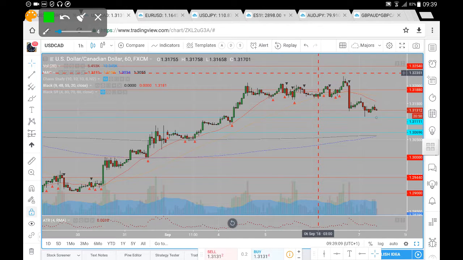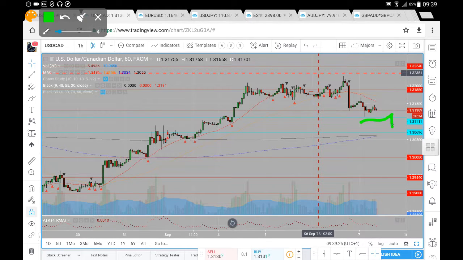Came down for a near perfect test of the 3111, had a pullback, and we're going to a bit more of a consolidation. So we may just see a further breakdown, test at 3111. We'll see whether it does hold for support. If it does hold for support, then look for price to head up towards that 3188, successful break from which possibly looking for a move towards that 3254.